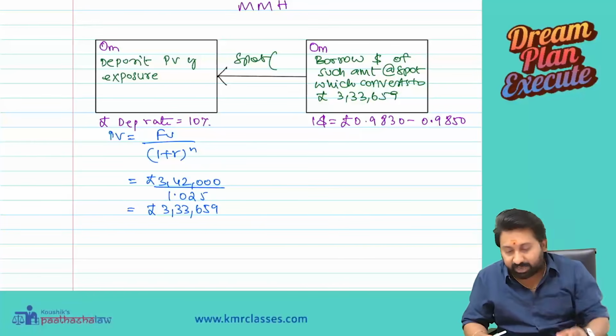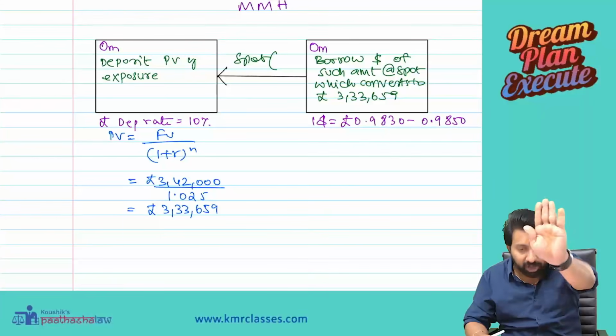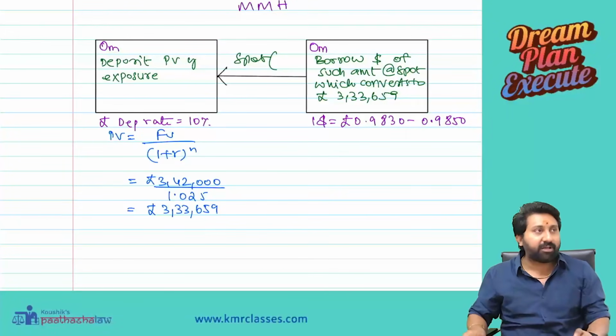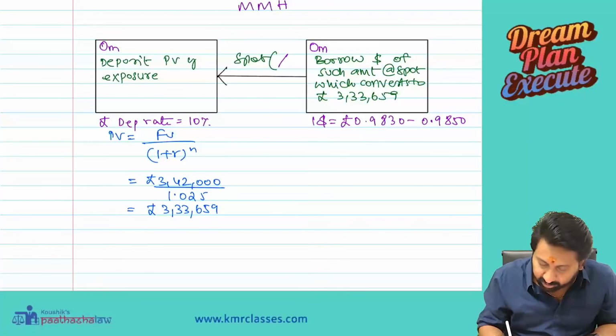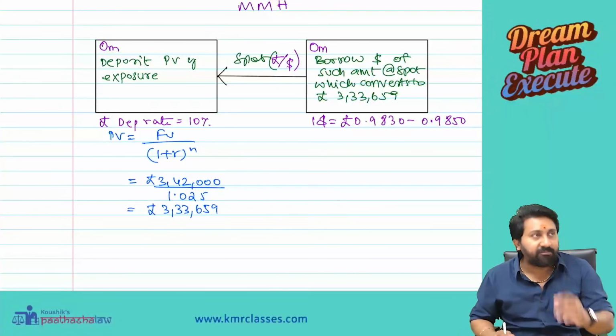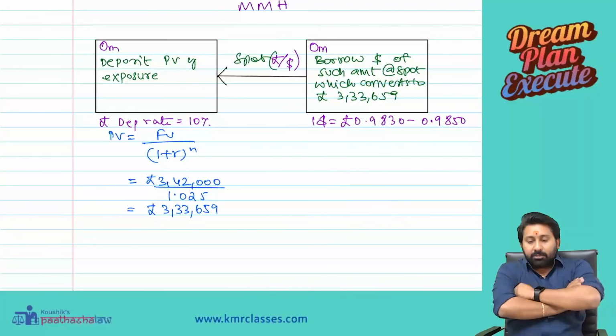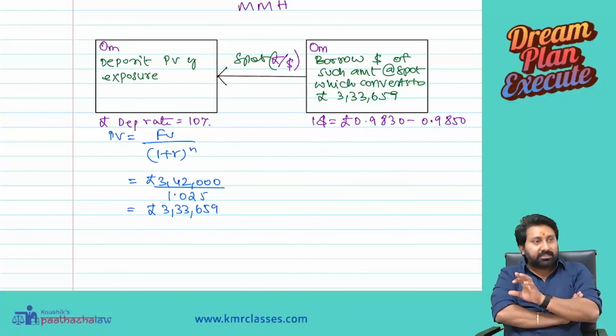What is the per unit currency in the given question? Per unit currency is dollar. See only what is happening to dollar. The remaining things, even if you don't understand, forget about it. So we want spot of what and what? Pound by dollar spot rate we need. We have to borrow those many dollars which convert into 3,33,659 at spot.